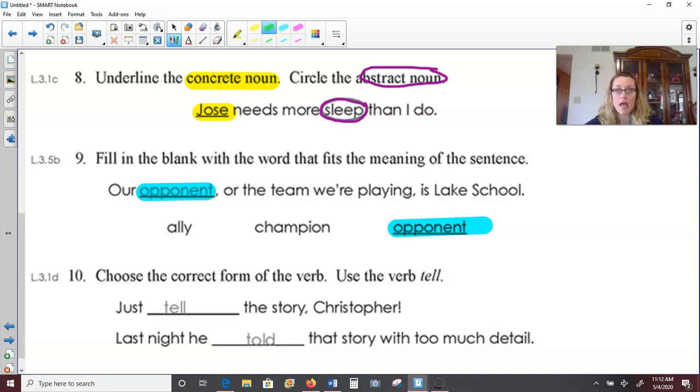And number 10, choose the correct form of the verb. Use the verb tell. Just blank the story, Christopher. Just tell the story. And then last night, so this will be past tense, last night he told the story. No, we have to change it to told. This is an irregular verb. Last night he told that story with too much detail.